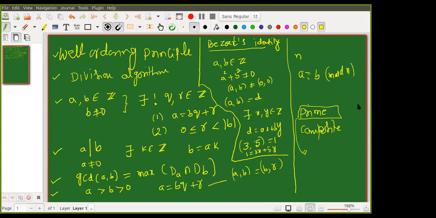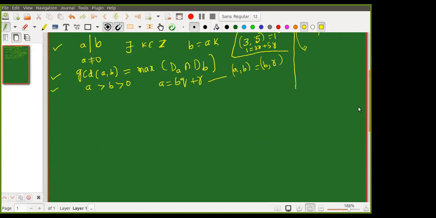The fundamental theorem of arithmetic is an existence theorem. Every natural number greater than 1 can be written as a product of primes uniquely. 1 you cannot write, right? So there exist finitely many primes p1 to pk with powers a1 to ak, and n is their product.